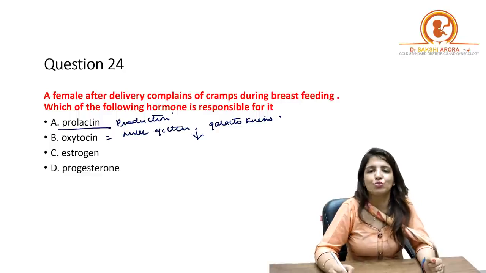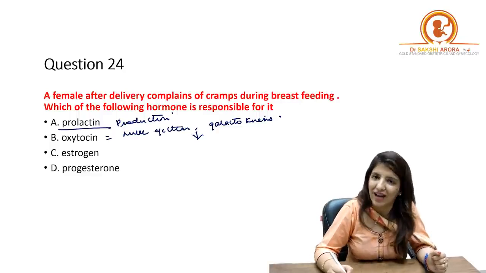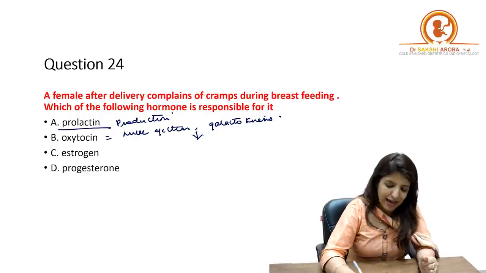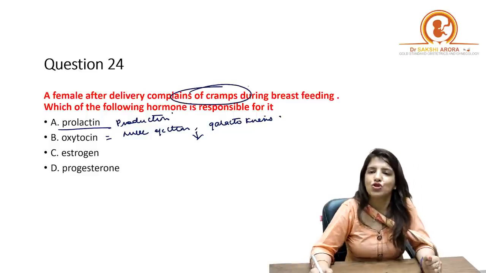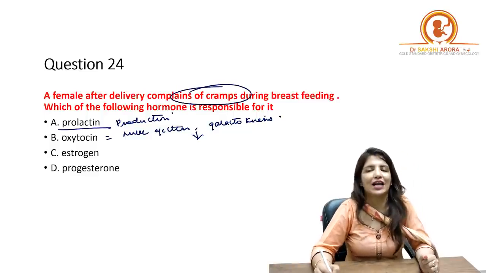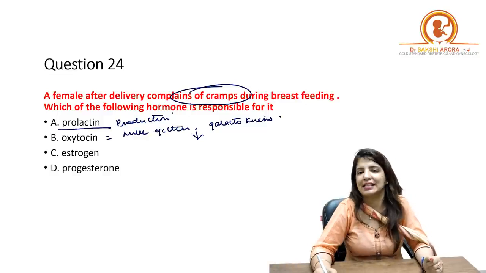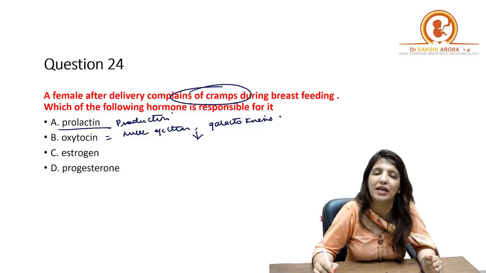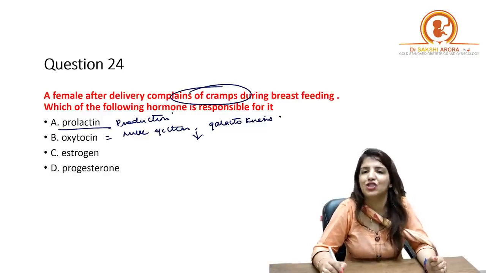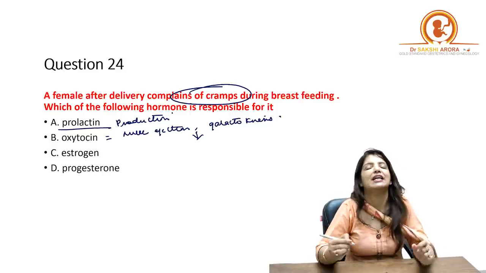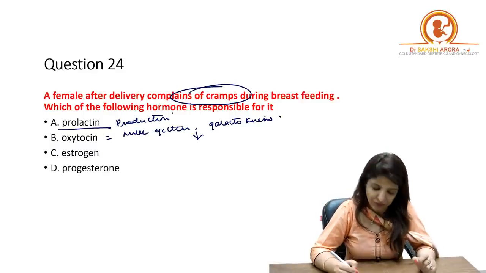So because oxytocin brings about uterine contractions, that is why cramps are felt. So just because breastfeeding is given, that is why you're not going to mark the answer as prolactin. Your answer will be oxytocin, which is a milk ejecting hormone, and because of that, cramps are felt, right?